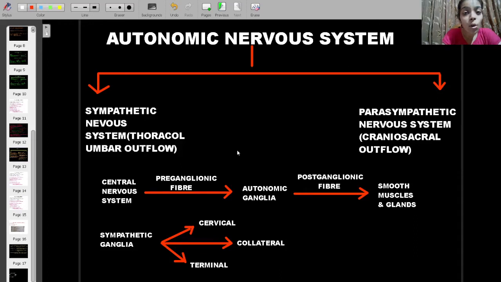Hello students, so we are back with another video on the same chapter which was going on, and that is neural coordination. So till now we have learned what the branches of the nervous system are. We have learned that there are two main branches. One is central and the other one is peripheral.